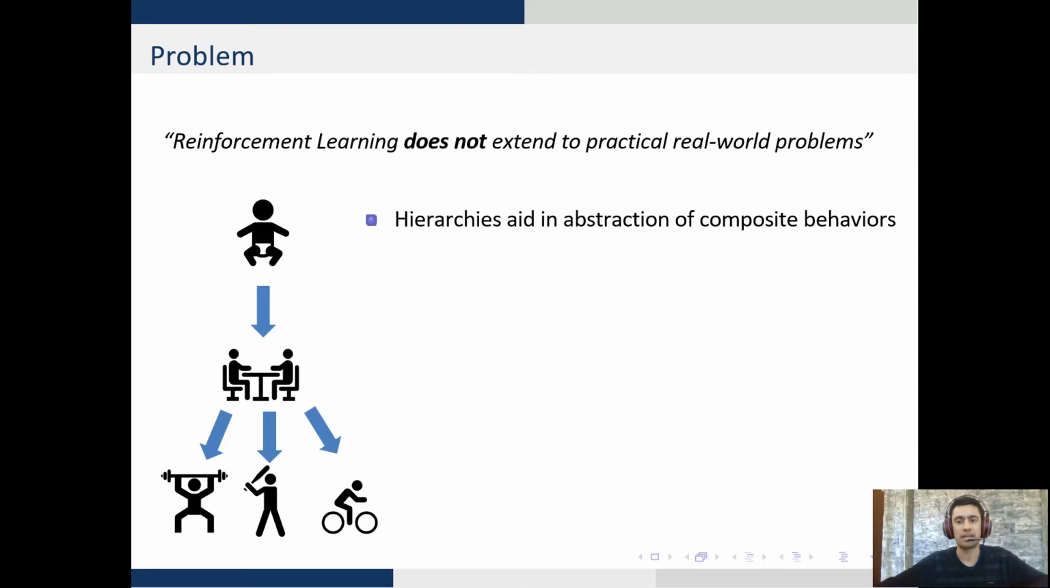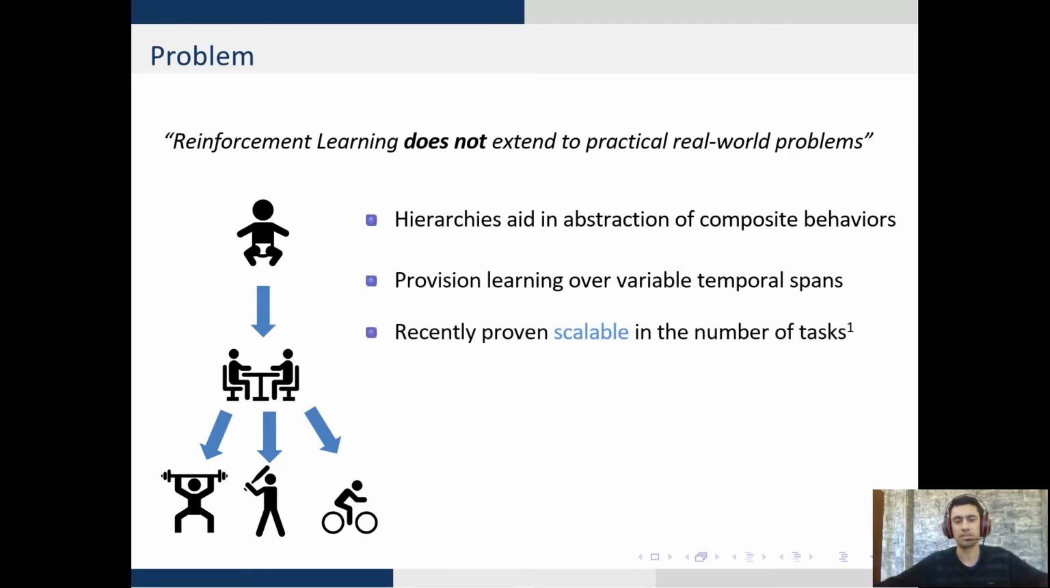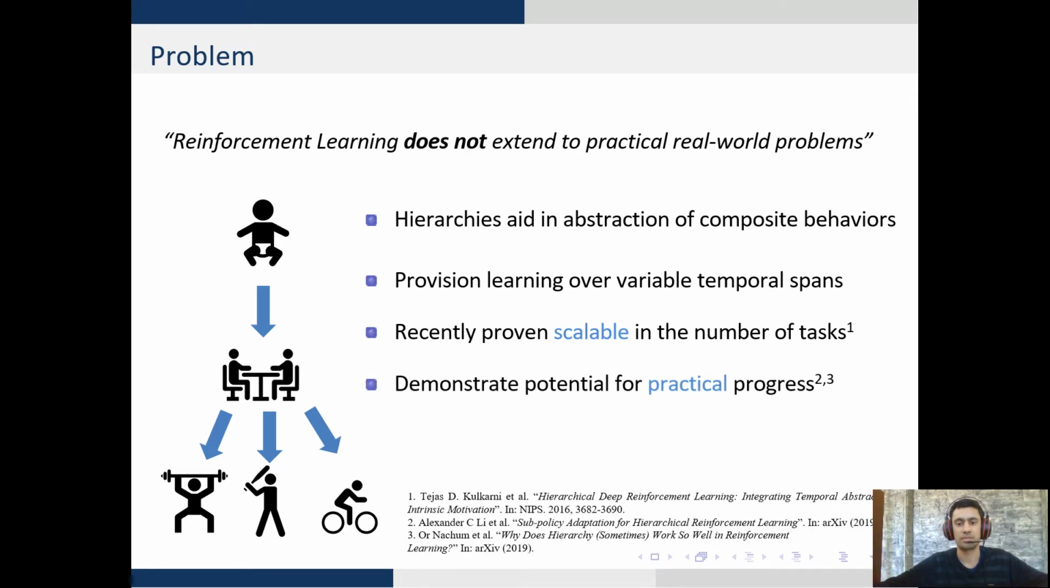Hierarchies aid in abstraction of complex behaviors which result in a sequence of problems. Hierarchies allow the agent to learn over variable temporal spans such as the long horizon. Recent work has shown that hierarchies are scalable in the number of tasks and that they demonstrate potential for practical progress. My work aims to leverage hierarchies to solve the aforesaid 3 challenges of scalability, stochasticity, and practical viability.